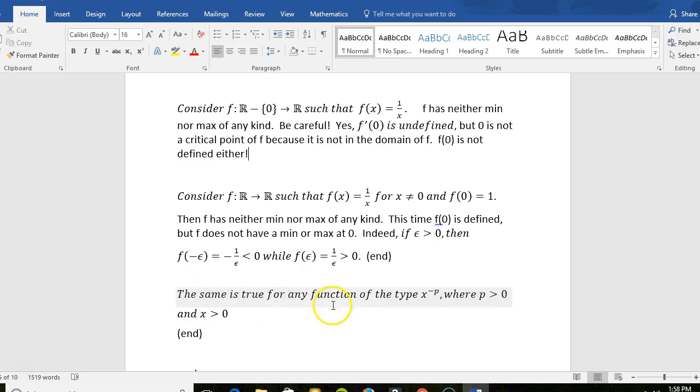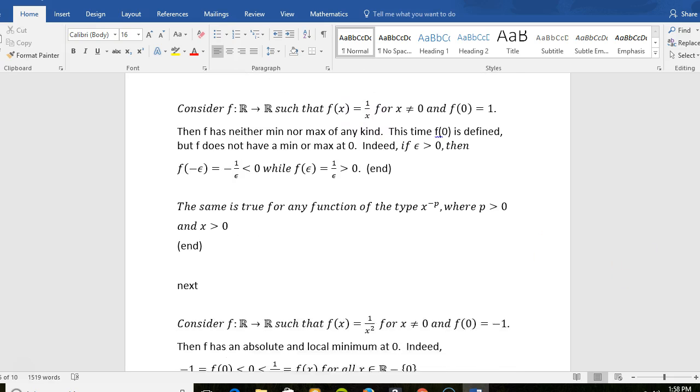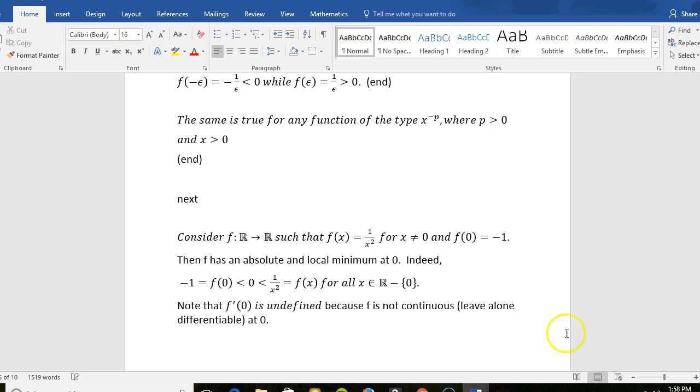And the same thing is true of any function of the type x to the negative p, which is 1 over x to the p. Like if this was 1 over x cubed right here, for example. But anyway, guys, and again, this is 1 over x squared. A similar thing is going to happen to you. You're going to run out of luck.